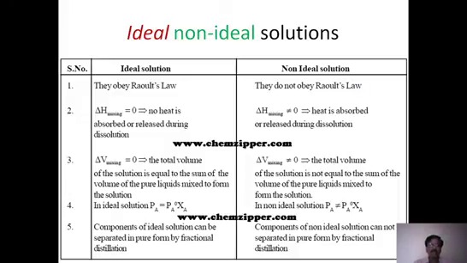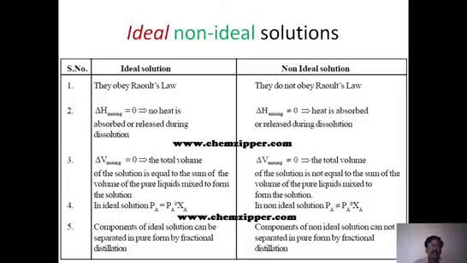Again, coming to the completely soluble solutions, we have ideal and non-ideal solutions. What are ideal solutions? Just now we discussed in the gas state ideal gases and real gases. Similarly, here also we discuss solutions as ideal and non-ideal types. What are the basic features and characteristics to understand what are ideal and what are non-ideal solutions? Let us go through this.